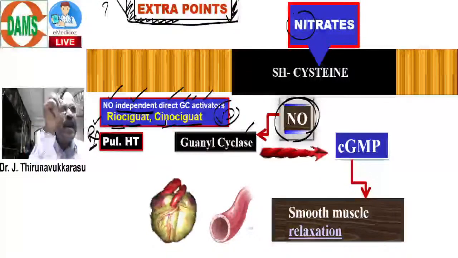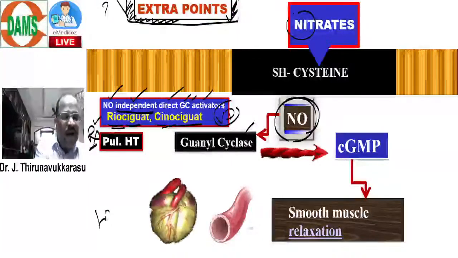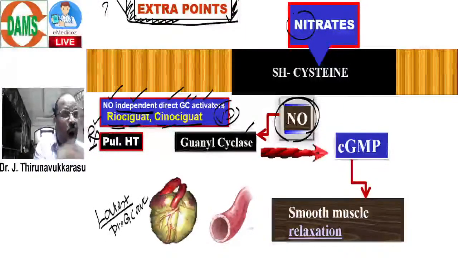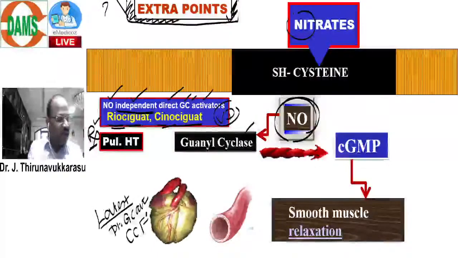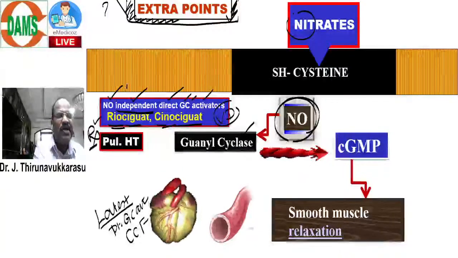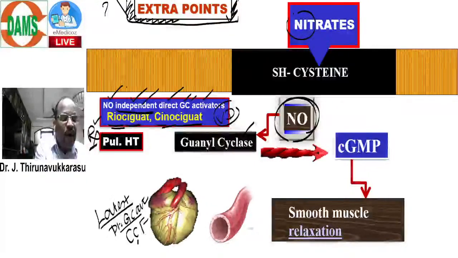I do agree, but I want to ask one latest point. Can you please answer: name one latest direct guanylyl cyclase activator approved for treatment of congestive cardiac failure? Name some nitric oxide independent direct guanylyl cyclase activator approved for treatment of heart failure.